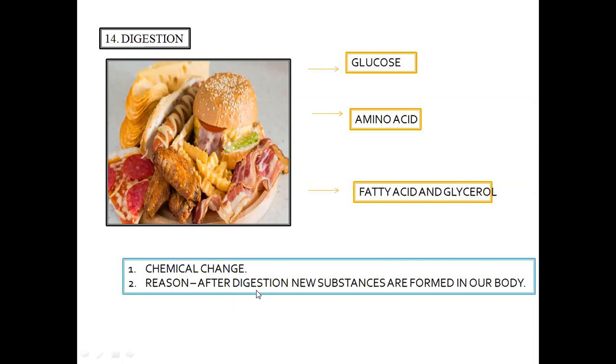That means in the process, new substances are formed, firstly. Secondly, on reversing back the condition, we will not get back the original food. And that is why it is a chemical change.